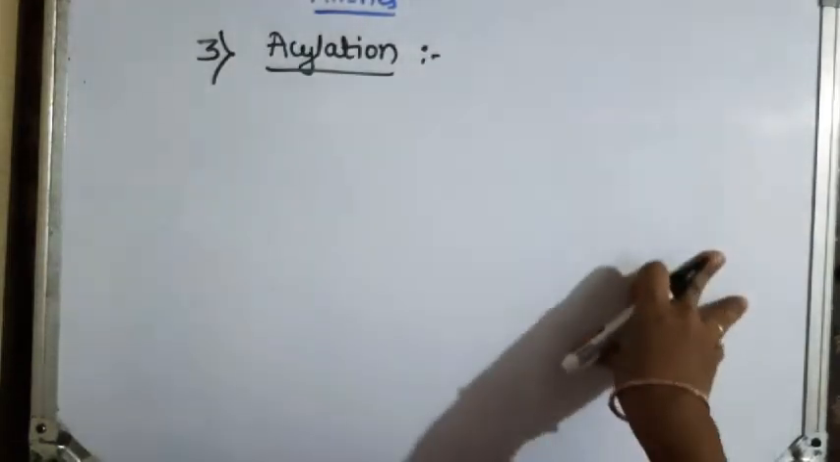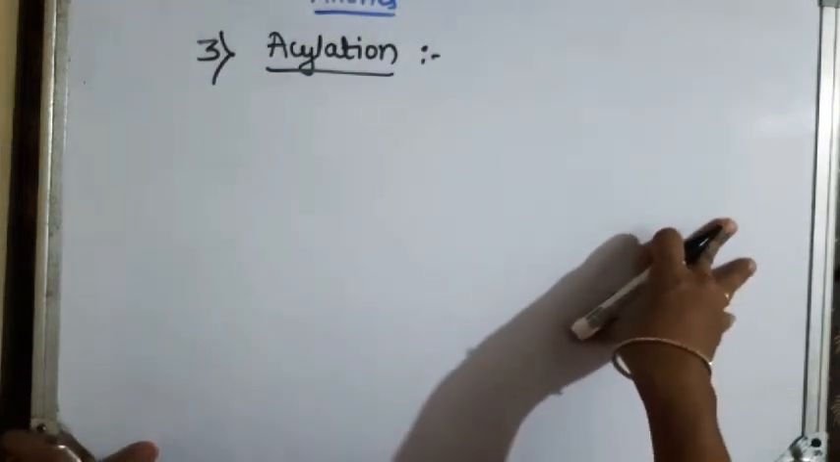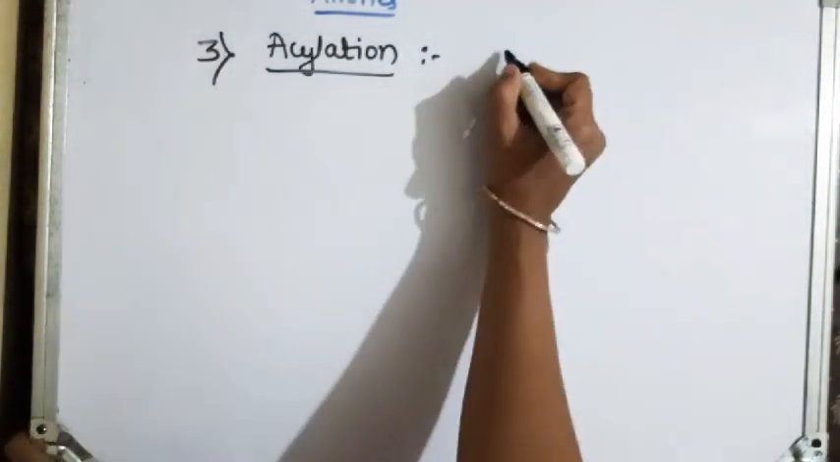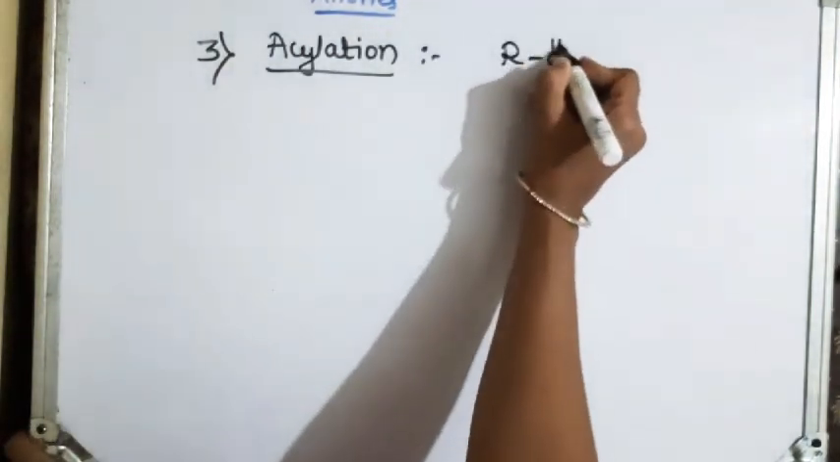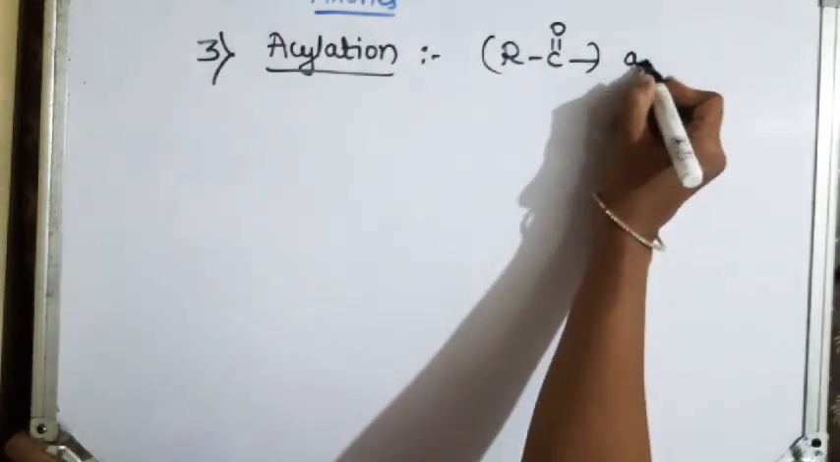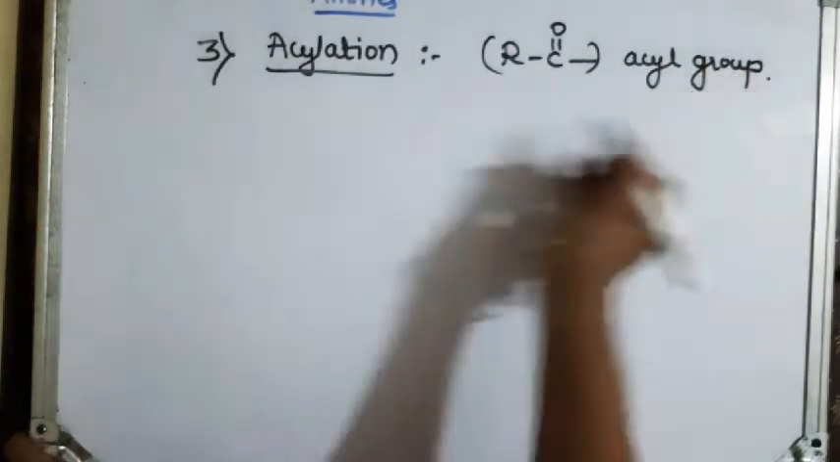The third chemical property of amines is acylation. It is the process of introducing acyl group in any molecule. Acyl group is RCO group. So if you are introducing this group in any molecule, then it is considered as acylation.